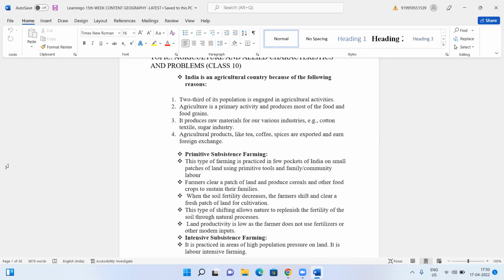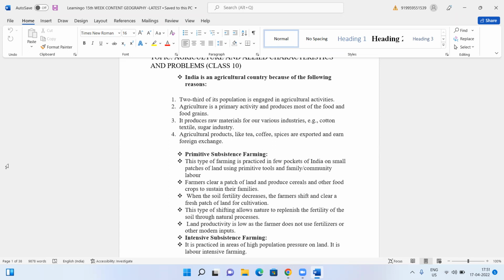After cultivating for a certain period of time, they abandon. Once they find that the soil fertility is lost, they abandon that land. Again, they go and clear a patch of the forest, and they continue like this. But the main defect of this shifting cultivation is that if you go on clearing the forest and abandoning it, the lands become barren or the soil fertility is totally reduced. This is a wrong method of cultivation. But in the earlier times, it was used like that only.